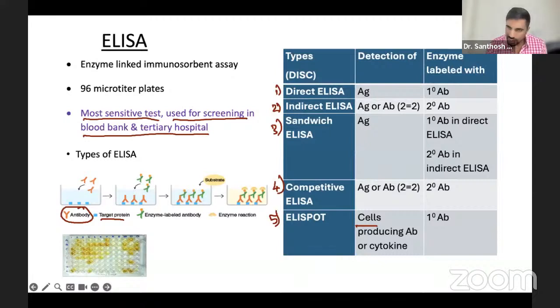Then you add the primary antibody, and a reaction happens. Now you also add an enzyme-labeled antibody, primary or secondary depending on which one. There will be a reaction, and you see the color change. If there is a color change, they are positive. You put it into the reader, check the OD values and interpret. That's it. It is a very sensitive screening test in blood banks, and you can just write this, more than enough.